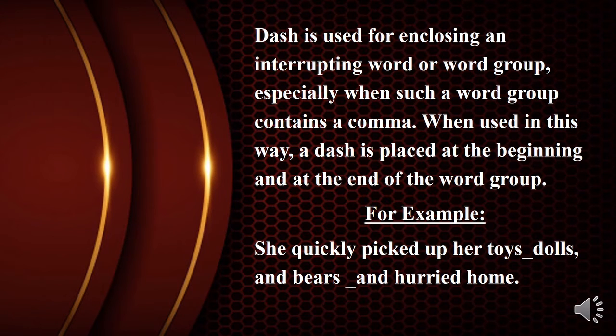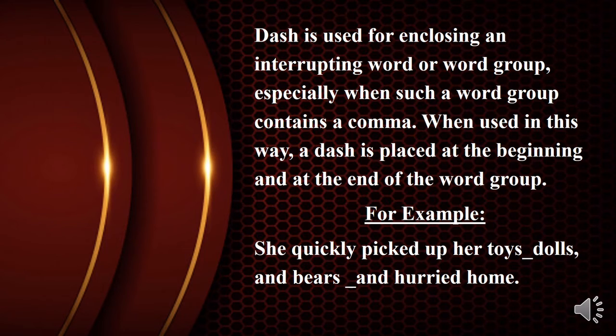A dash is used for enclosing and interrupting a word or word groups, especially when such a word group contains a comma. When used in this way, a dash is placed at the beginning and at the end of the word group, which means that we will use a dash at the beginning and at the end of the word group which has a comma. Observe the following example.